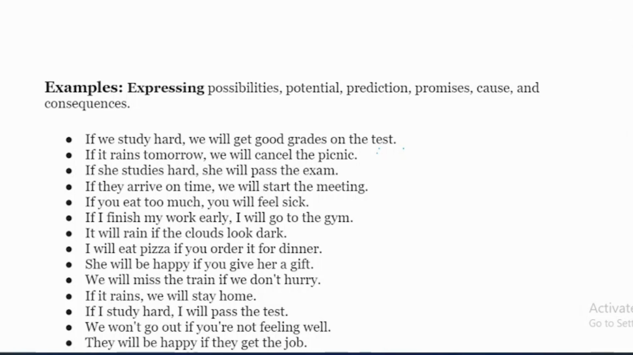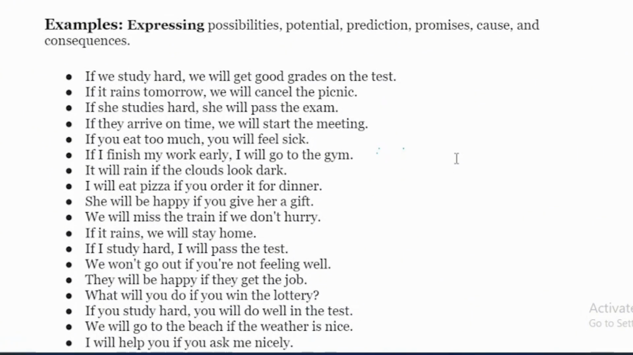So you can see that the first conditional sentence expresses possibilities, potential, prediction, promise, and cause and consequences. So you can see in the first sentence that if we study hard, we will get good grades in the test. So there is a possibility, a kind of potential, that a student can get good marks.